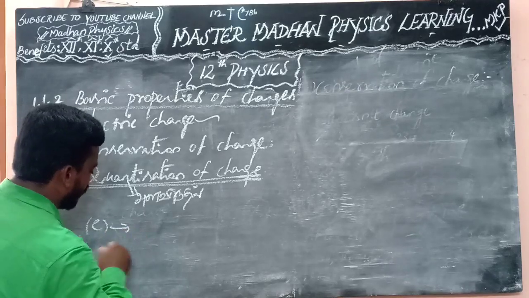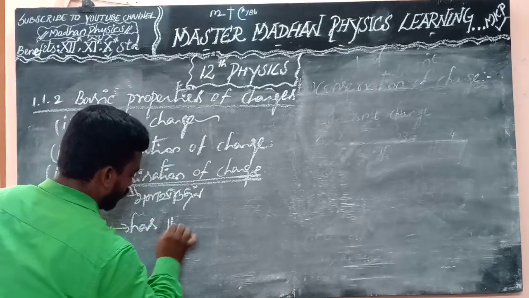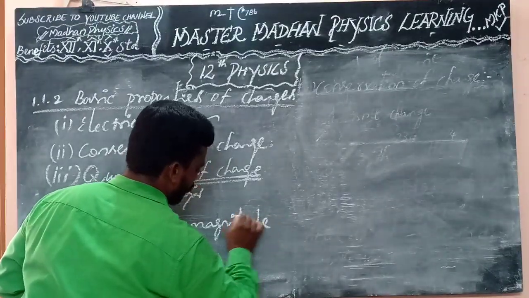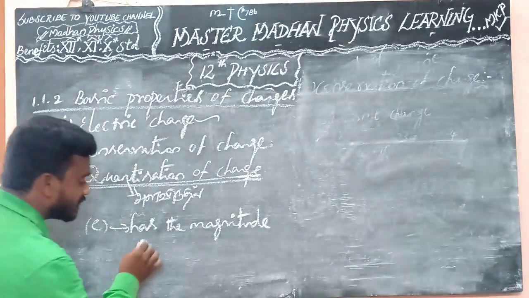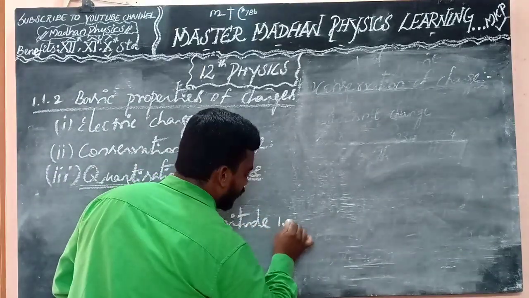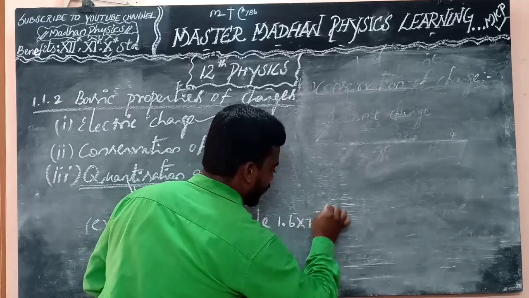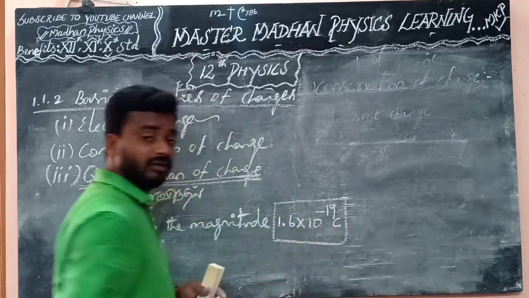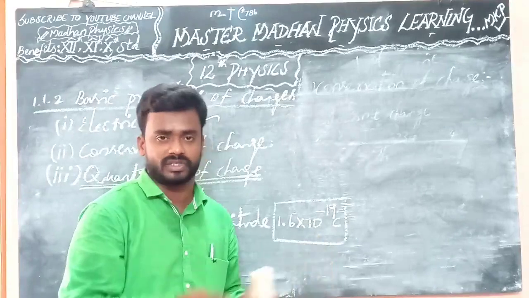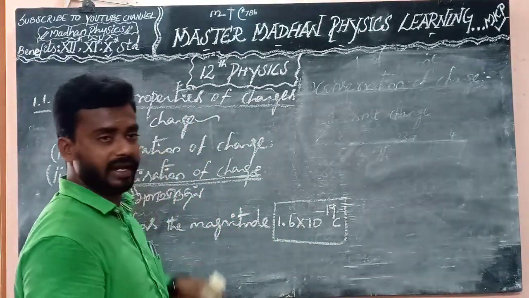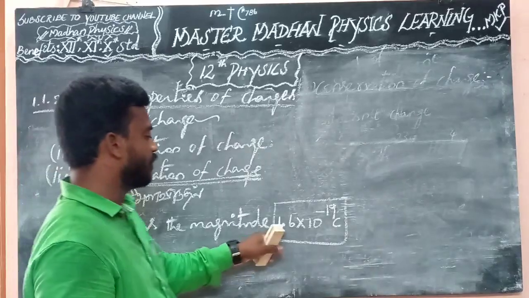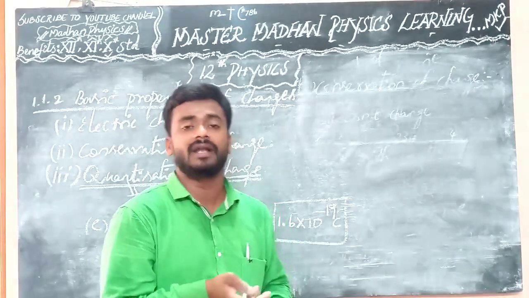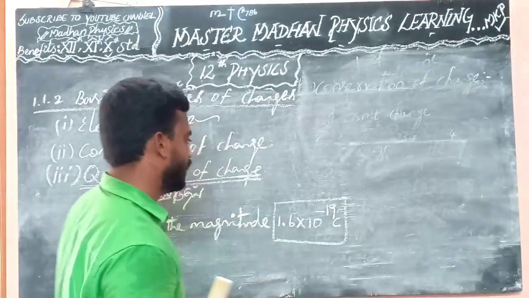So e has the magnitude, that is, the value is 1.6 into 10 power minus 19 coulomb. This is one of the most important values. Keep it in mind, this is very important. This is the value of e, the electric charge, 1.6 into 10 power minus 19 coulomb. We can use this value in a problem.